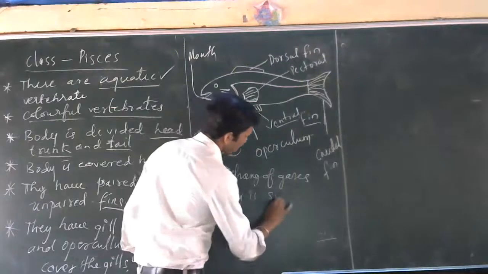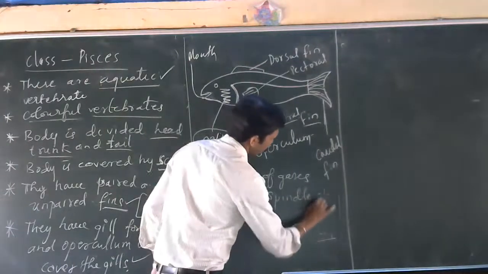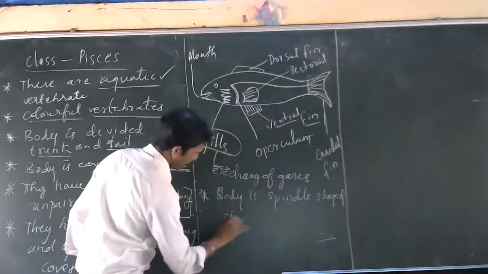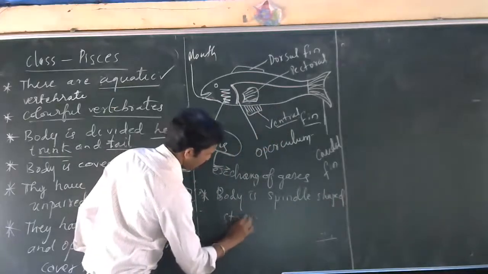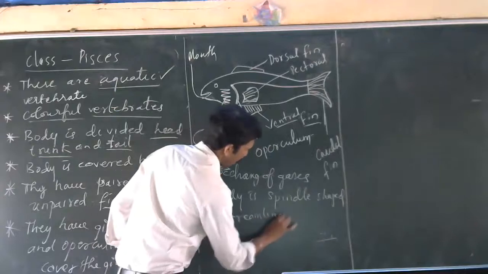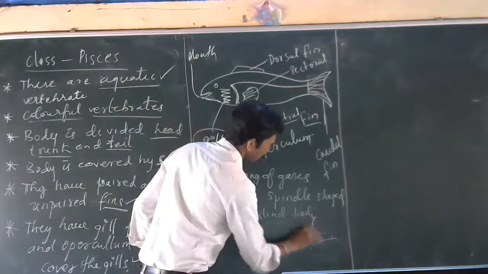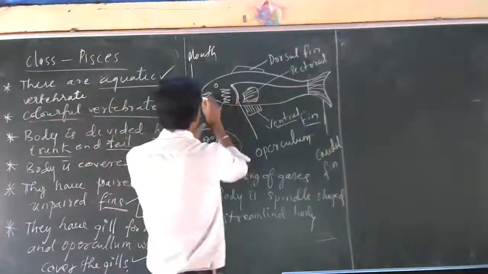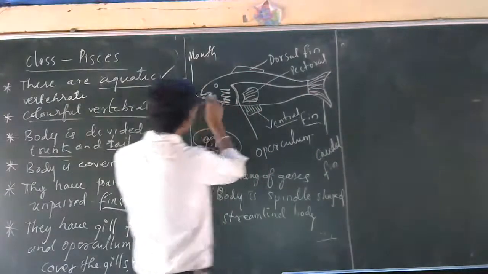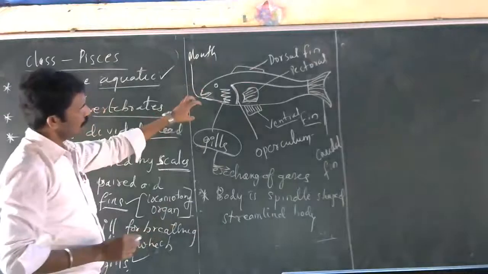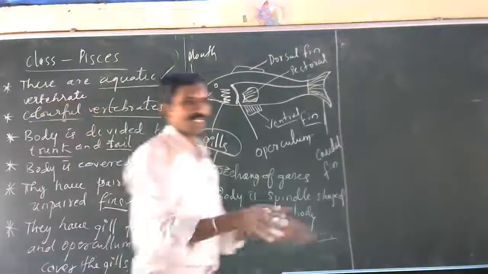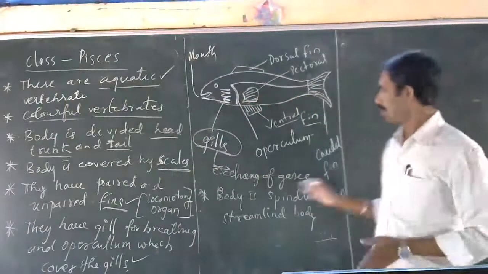The body is spindle shaped. Spindle shaped means you can call it a streamlined body. Streamlined body means the body is sharp at both ends, a pointed body. So a pointed, spindle shaped body helps in swimming easily in the water. Understood?